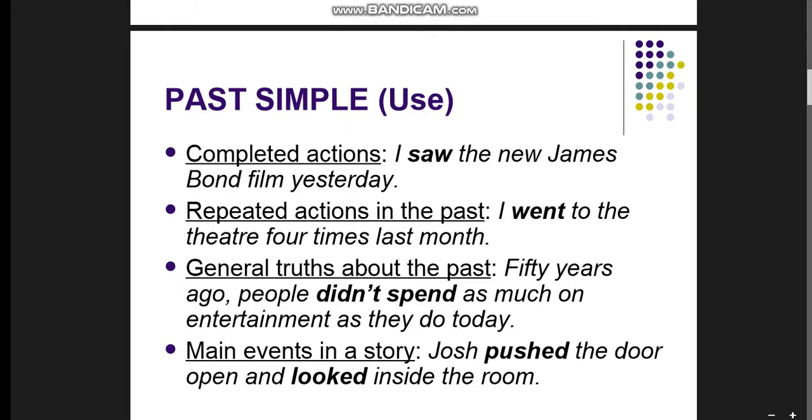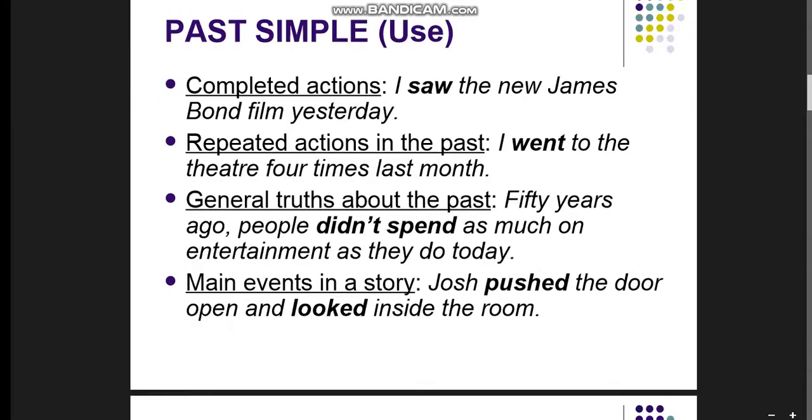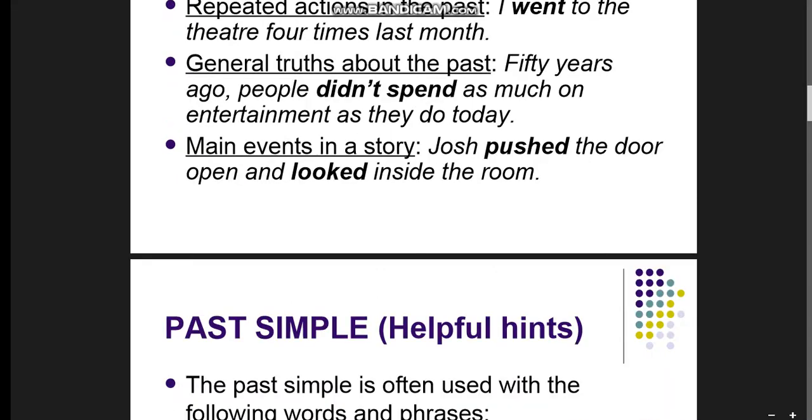For example, complete action in the past: I saw the new James Bond film yesterday. Repeated action in the past: I went to the theater 4 times last month. General truth about the past: 50 years ago people didn't spend as much on entertainment as they do today. Main events in a story: Josh pushed the door open and looked inside the room.